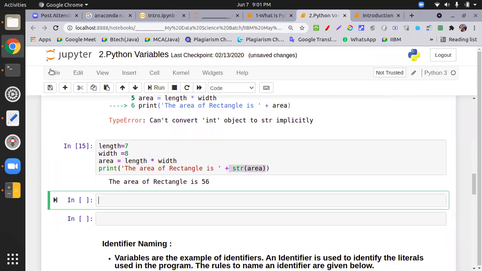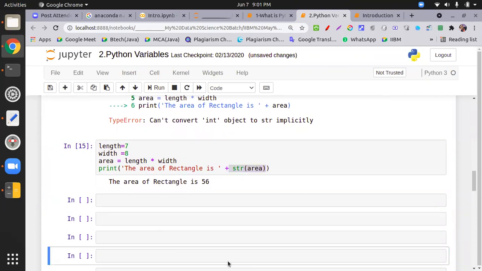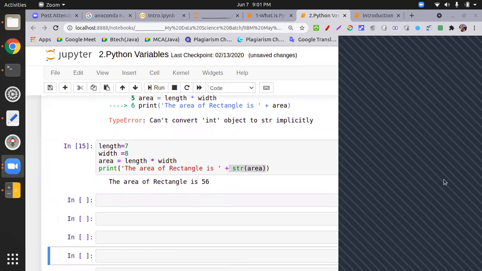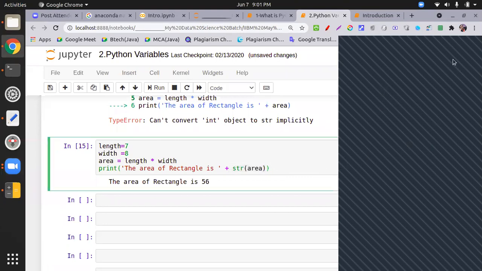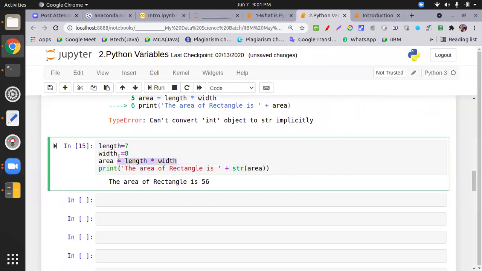Similarly, how to take input from user? How many of you are doing with me? Yes, please. Sir, please repeat the program. Devashish, your voice is not clear. Sir, please repeat the previous program. Okay, this one.